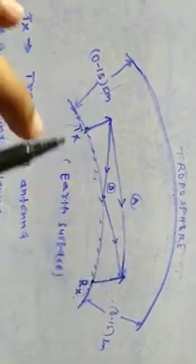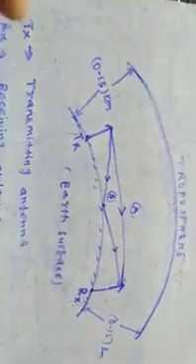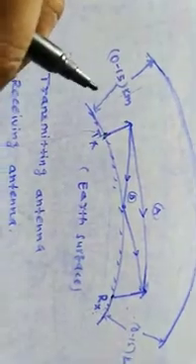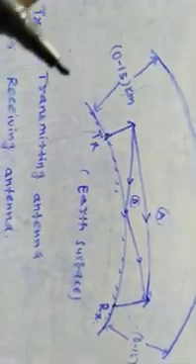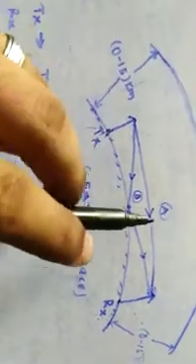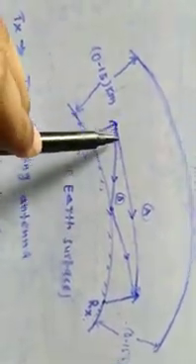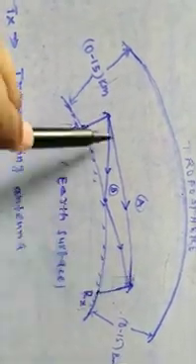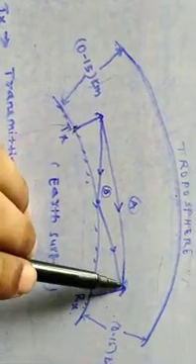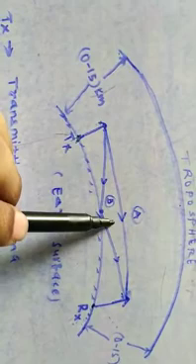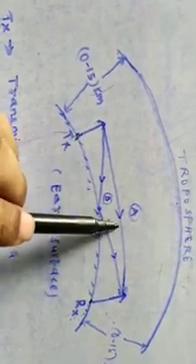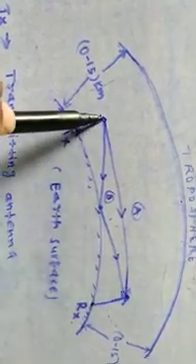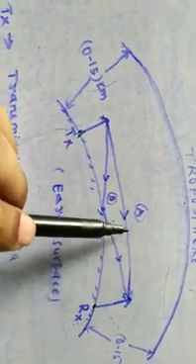In this space wave communication, as I have explained earlier in my audio lecture, there are two components, or two waves. One is the direct wave, another is the indirect wave. Here I have shown the direct wave, because this wave comes from the transmitting end to the receiving end directly. Since this wave follows the direct path, with no obstacle in between transmitter and receiver, the nomenclature given is direct wave.